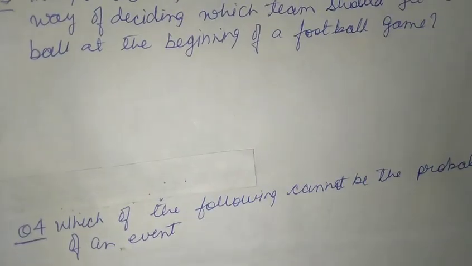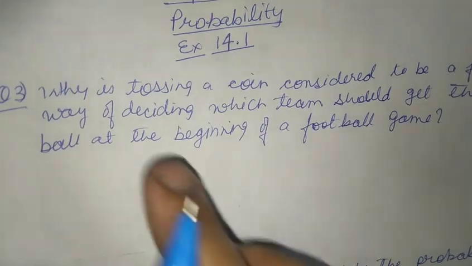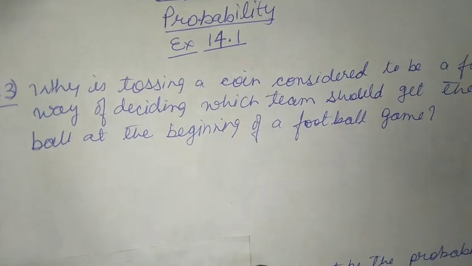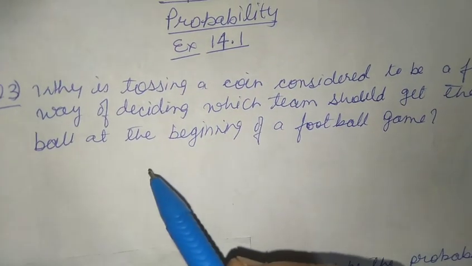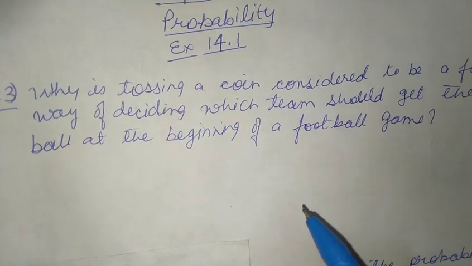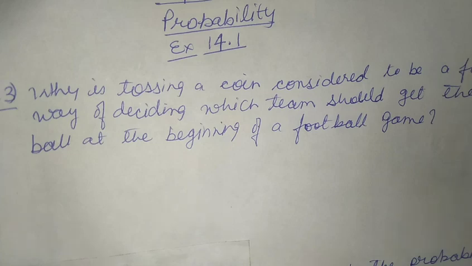Now let us go to our third question: why is tossing a coin considered to be a fair way of deciding which team should get the ball at the beginning of the football game? So we know when we toss a coin, there is equal chance of getting head and tail. So it is a fair way to decide it. So we write it down.